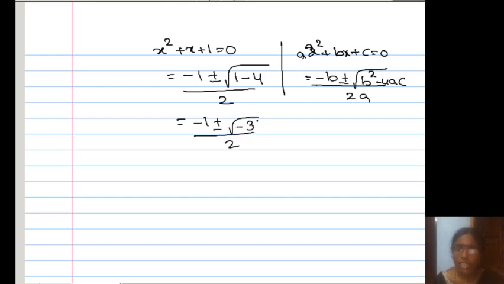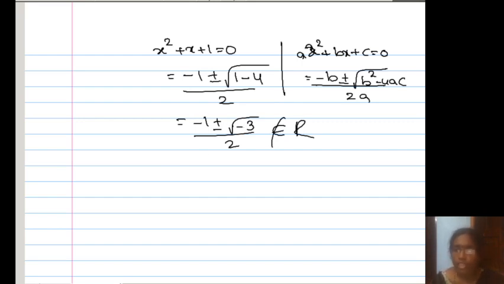So in the under root you are getting a negative number. Here also it is not a real solution. In the real numbers this does not exist. Is it a real number? No, it does not belong to the real numbers. So there is no real solution, and so this also has imaginary roots.